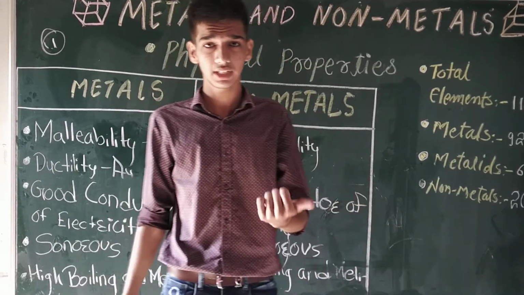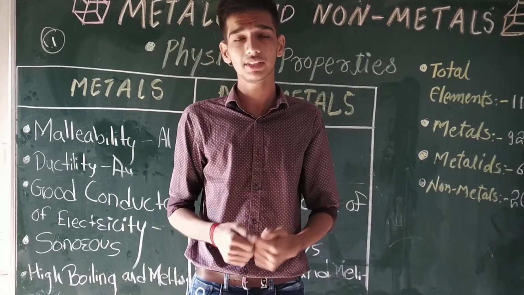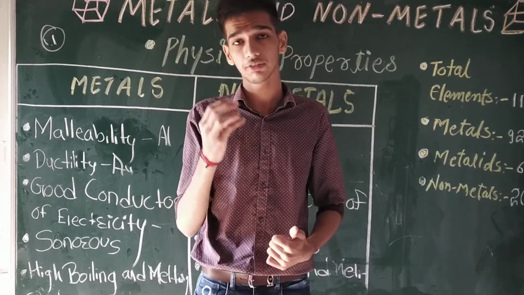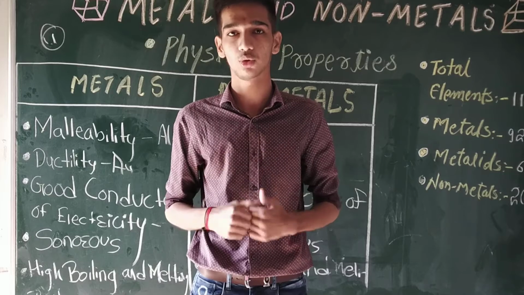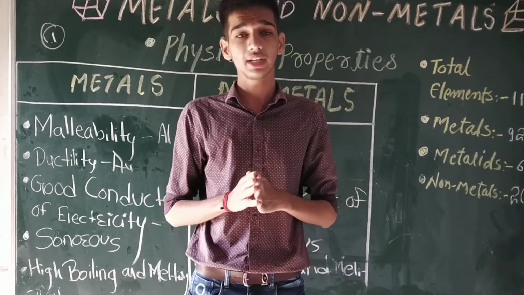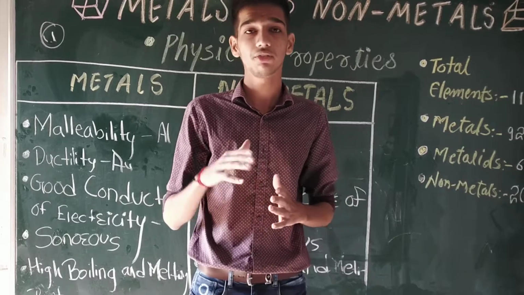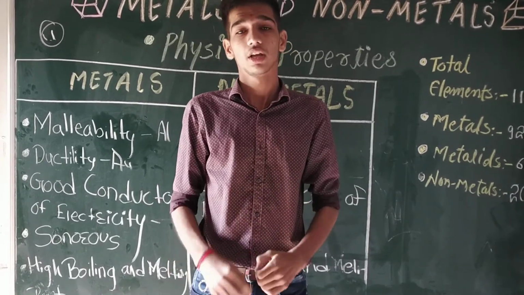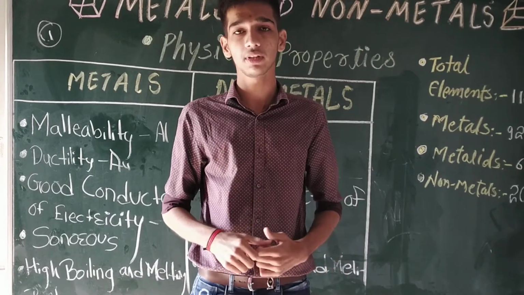The first exceptional case will be, usually we see that metals are solid in state, but we have one metal which is liquid at room temperature, that is chlorine. Next exceptional case is that usually non-metals are not lustrous in nature, but we have iodine which is lustrous in nature.